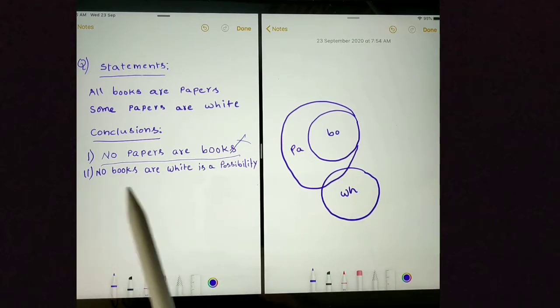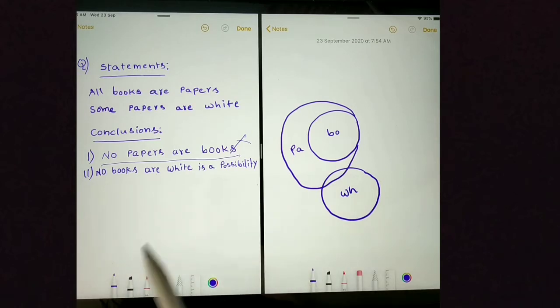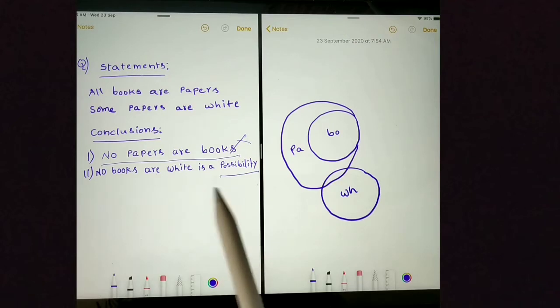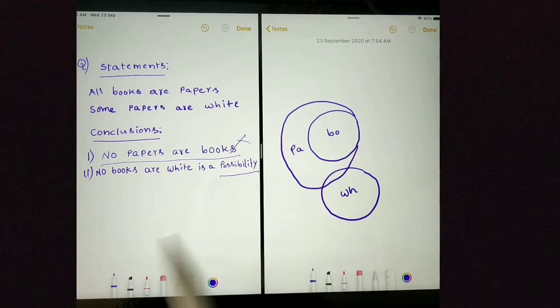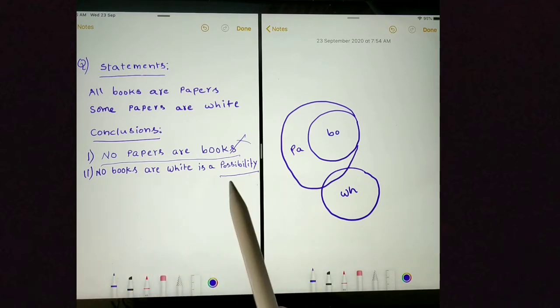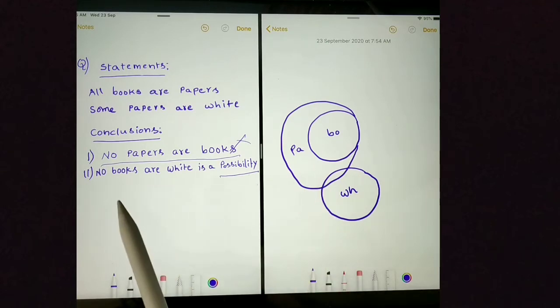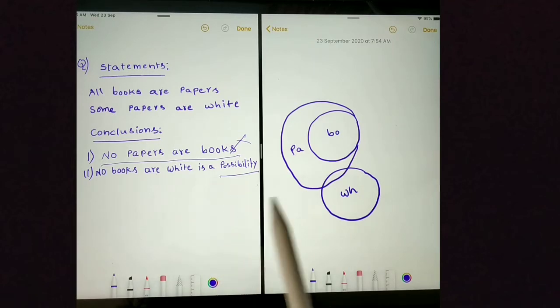And the next conclusion is no books are white is a possibility. Even though it is a negative conclusion, it contains possibility. So still we need to see the Venn diagram. Whenever a negative conclusion contains possibility, you should still see the Venn diagram and tell whether the conclusion is true or not. Because this is a possibility conclusion, we need to follow that conclusion and draw the Venn diagram. Here it says no books are white is a possibility.